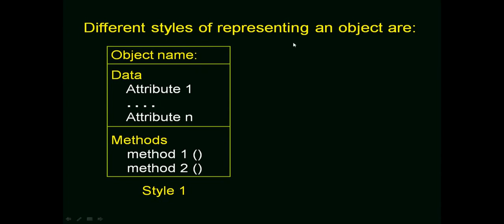Here we are looking at different styles of representing an object. First we write the object name and then the data, that is attribute 1, attribute 2, attribute 3, attribute n. Next come the methods, method 1, method 2 and so on. This is one style of representing an object.